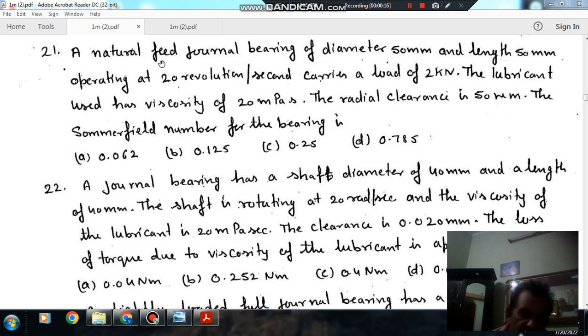Question number 21: a full journal bearing of diameter 50 mm and length 50 mm, operating at 20 revolutions per second, carries a load of 2 kN. The lubricant used has a viscosity of 10 millipascal second. The radial clearance is 50 micrometer. The Sommerfeld number for the bearing is: option A 0.062, option B 0.125, option C 0.25, and option D 0.785.